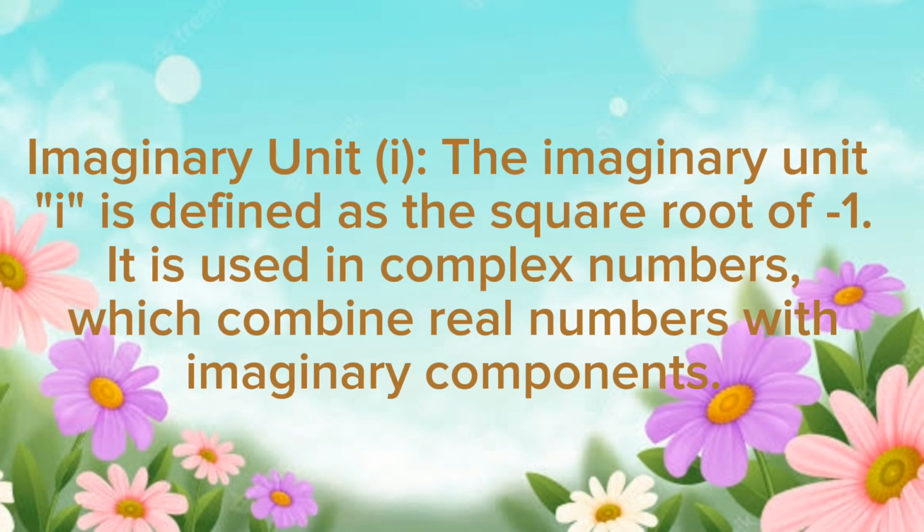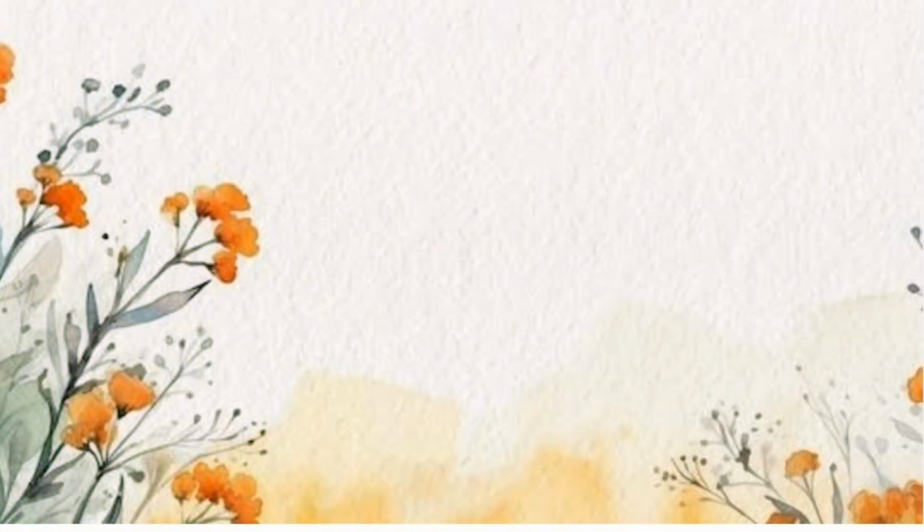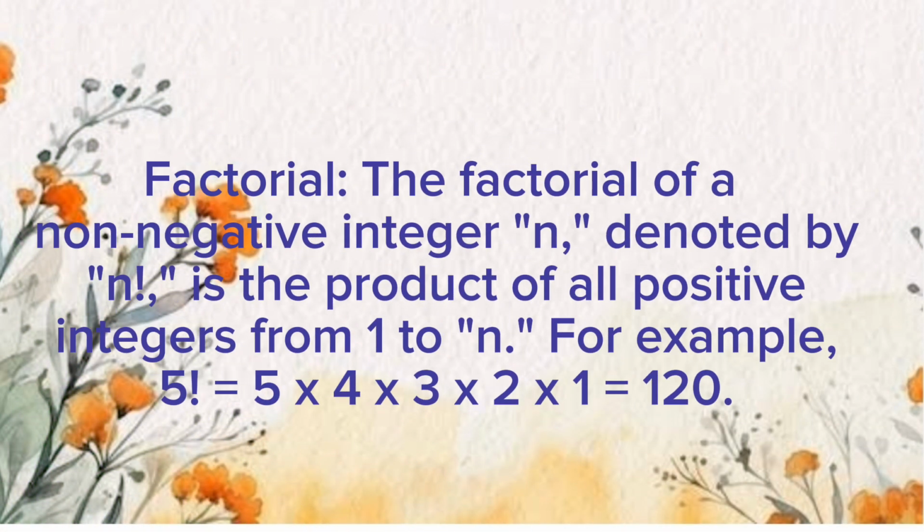Imaginary unit, i. The imaginary unit, i, is defined as the square root of -1. It is used in complex numbers, which combine real numbers with imaginary components. Factorial. The factorial of a non-negative integer, n, denoted by n factorial, is the product of all positive integers from 1 to n. For example, 5 factorial equals 5 × 4 × 3 × 2 × 1, which is equal to 120.